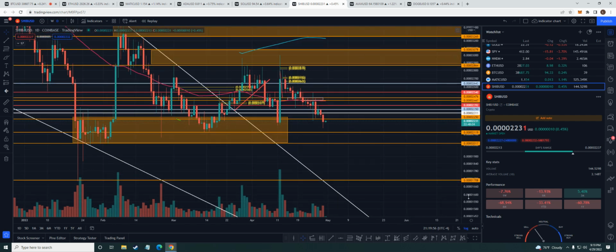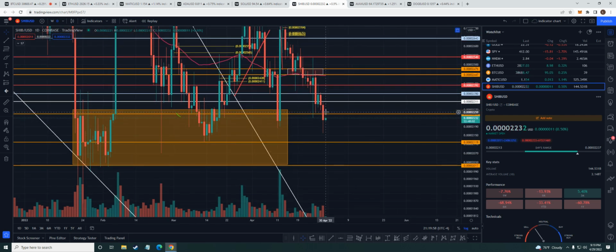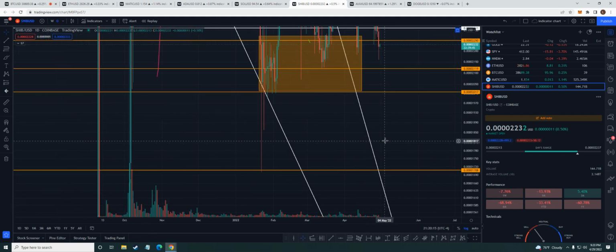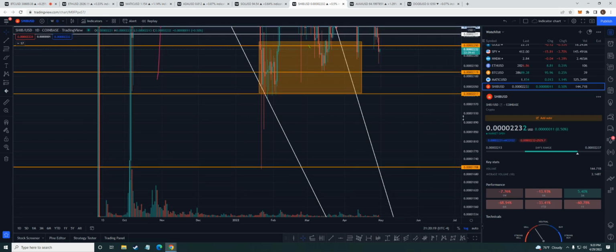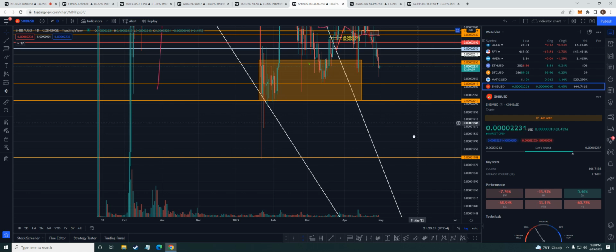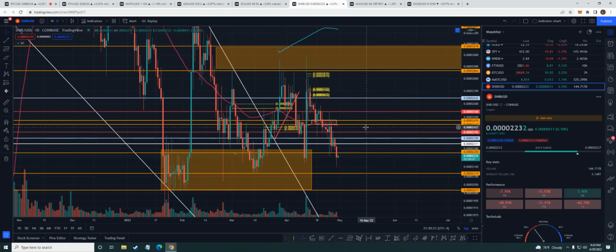Shib Army, same thing. We want to see some kind of higher time frame. Well, I would like to see above 23.11. If we could do that, then maybe we could push to the upside. If not, anything under that, we could see 21.19 or even this 20,000, 2017, and even this 17.08 if it gets really, really ugly.